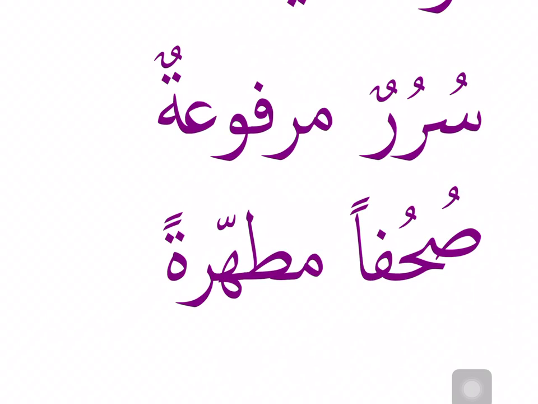So I will say hadhihi sururun. These are beds. So for now we need to remember that plurals of irrationals are treated as if they are a singular word. That's why the adjective marfu'atun is singular. Marfu'a means elevated. Surur are beds, elevated beds.